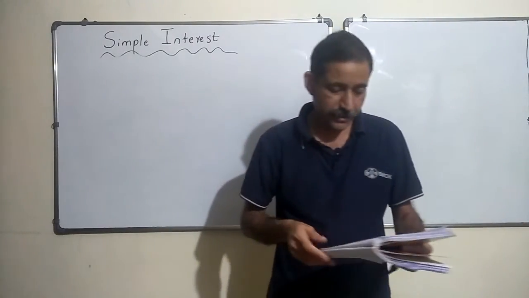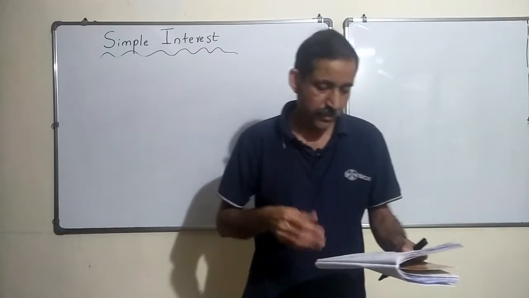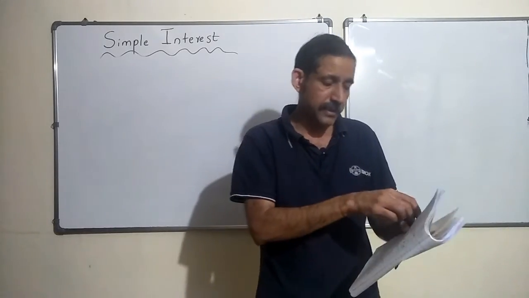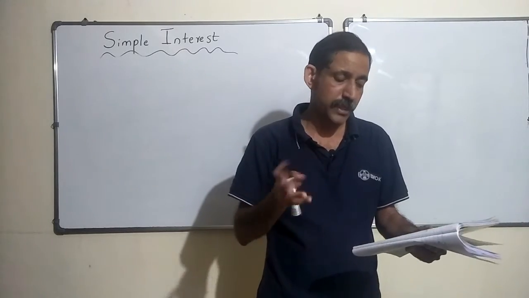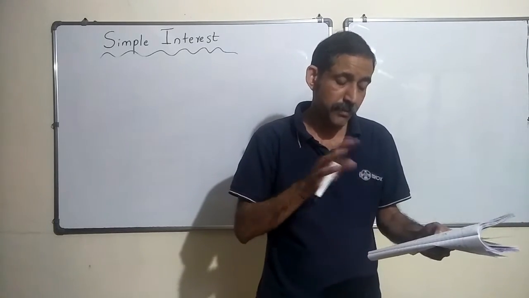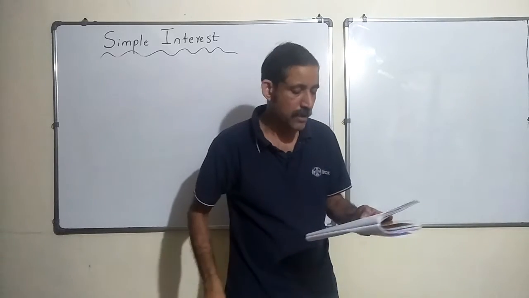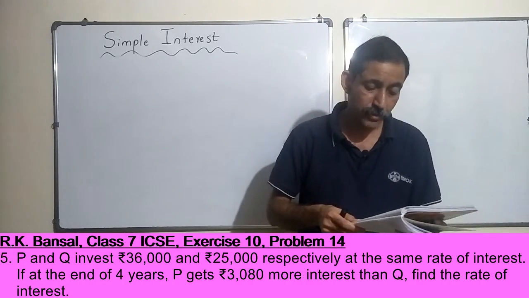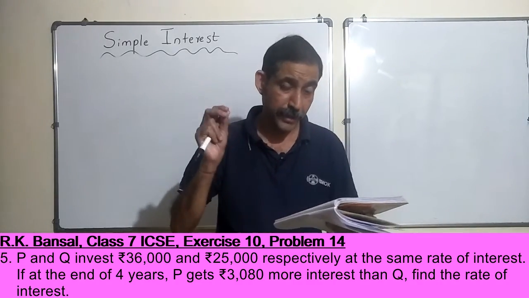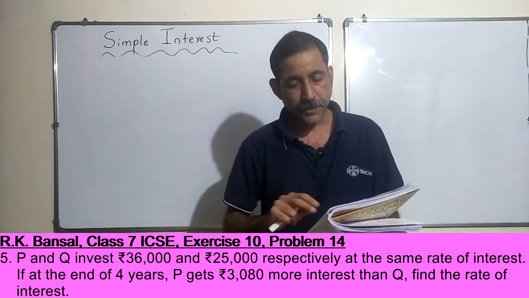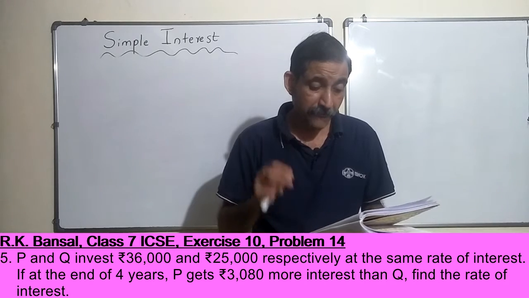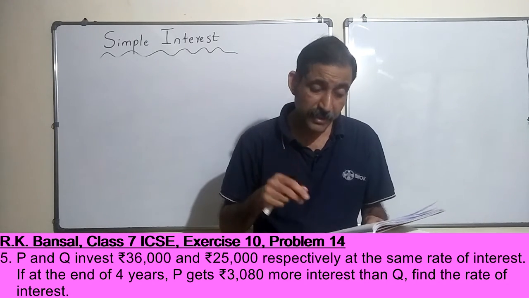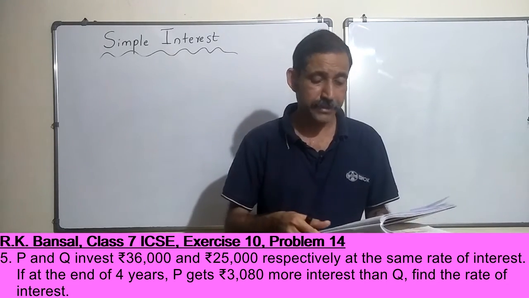How do we find the rate of interest in this case, when the difference in the interest paid to each one of them is given here, okay. All right. So P and Q invest rupees 36,000 and 25,000 respectively at the same rate of interest. So that's understood. If at the end of 4 years P gets 3,080 rupees more interest than Q, find the rate of interest.